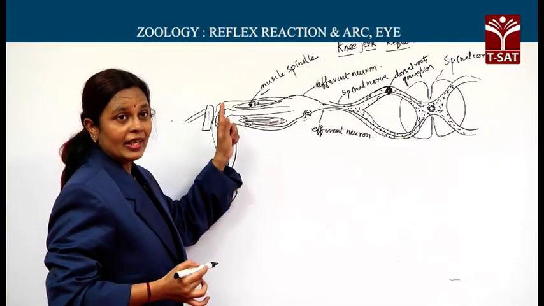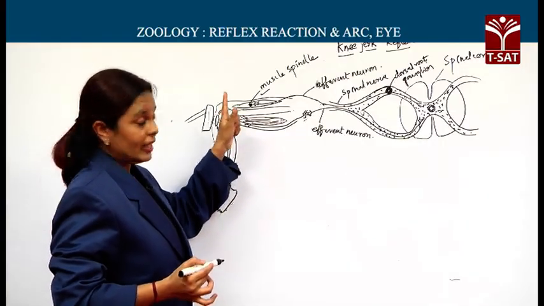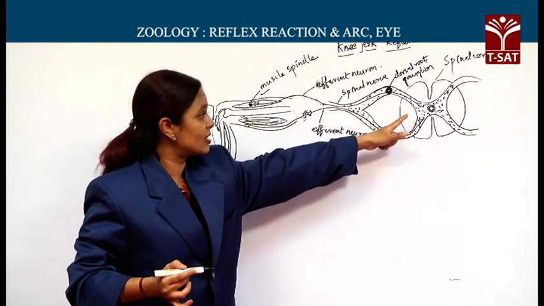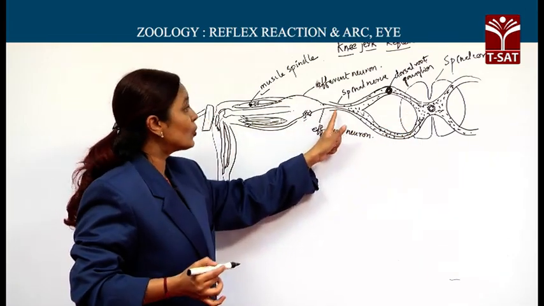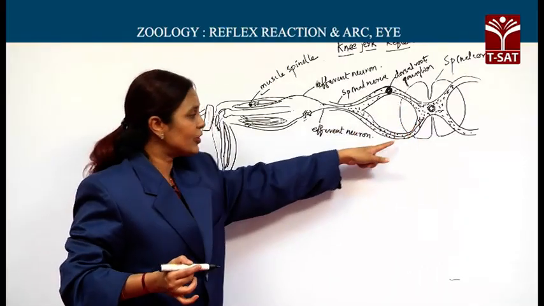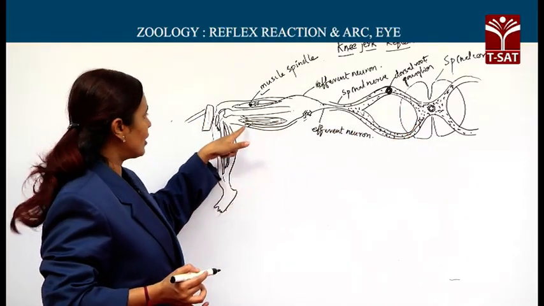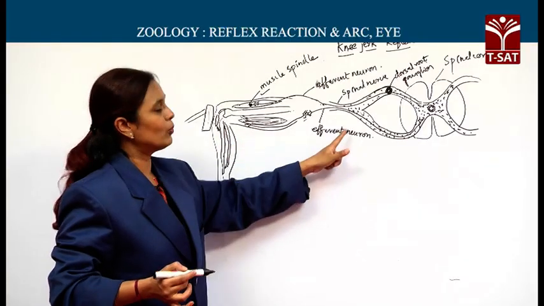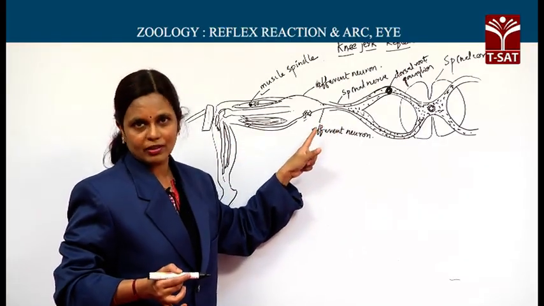Here, generally the afferent neuron enters the central nervous system, that is the spinal cord, through the dorsal root of the spinal cord, whereas the efferent neuron comes out of the spinal cord to the effector through the ventral root of the spinal cord.